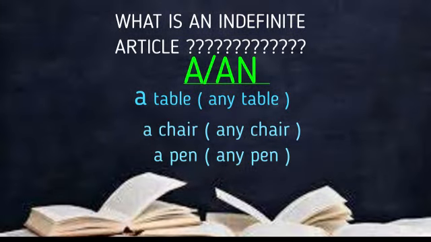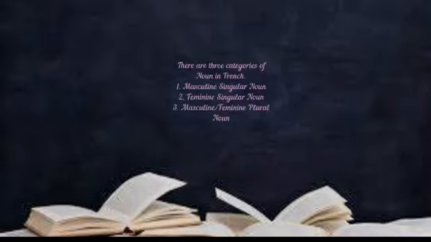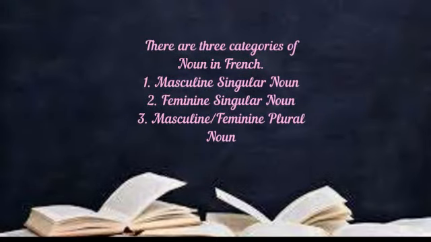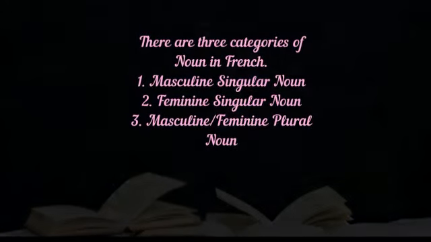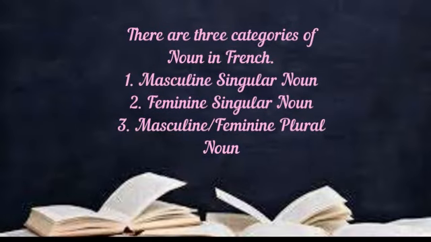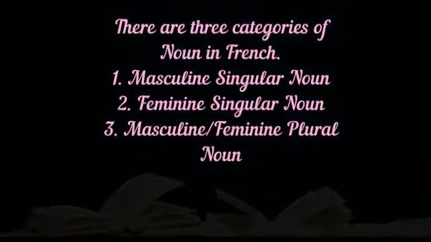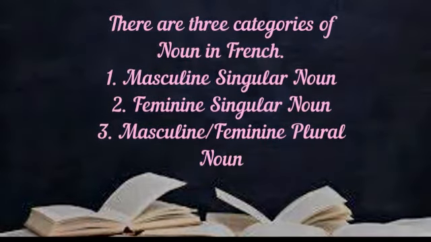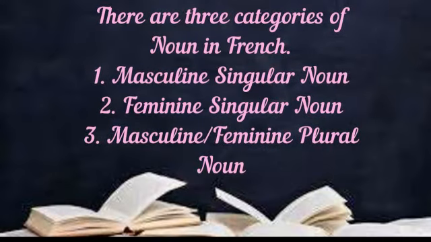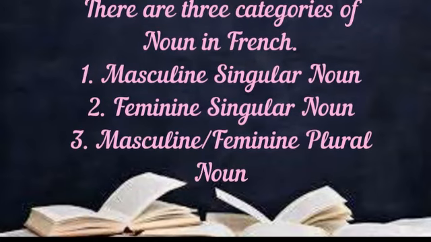So in French also we have indefinite articles. But before that, let's see the categories of nouns in French. In French, the noun is divided into three categories: masculine singular noun, feminine singular noun, and masculine feminine plural noun. So, according to the gender of the noun, we have to choose the indefinite article according to its category.